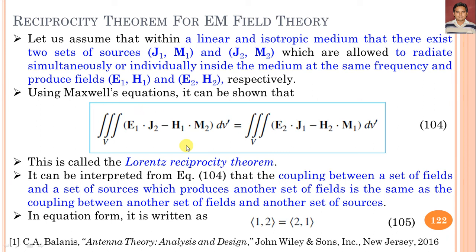So we can say that the sources J2, M2 produce the fields E2, H2, and conversely the sources J1, M1 produce the fields E1 and H1,